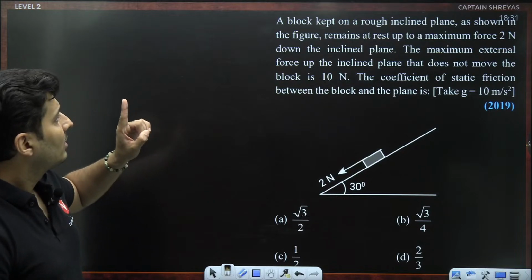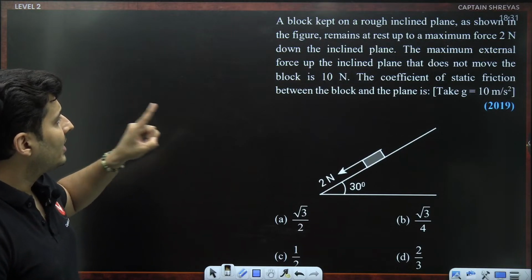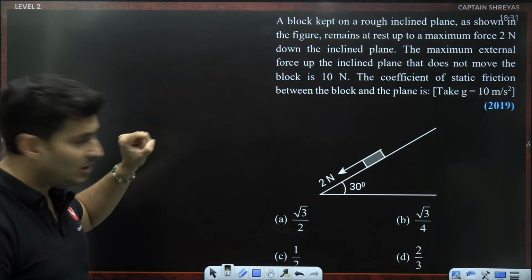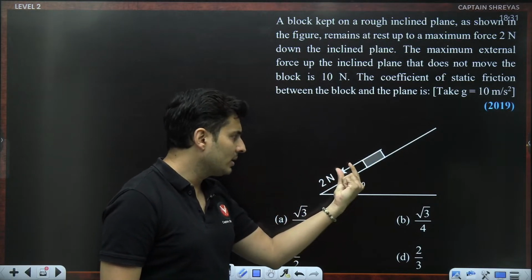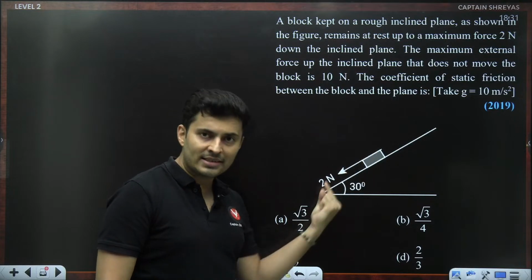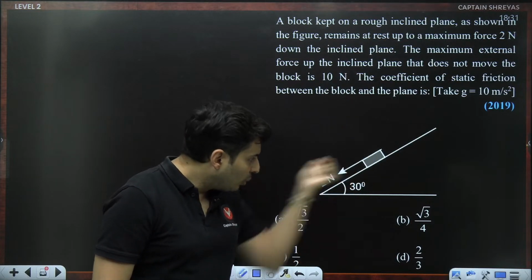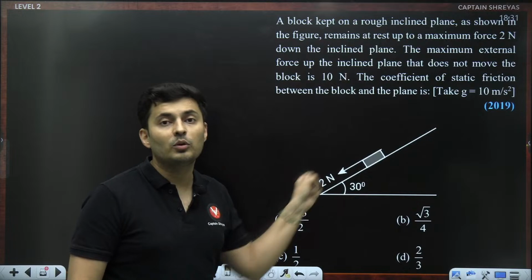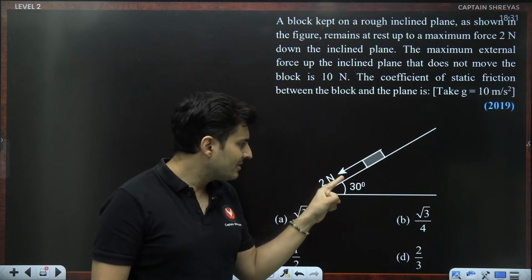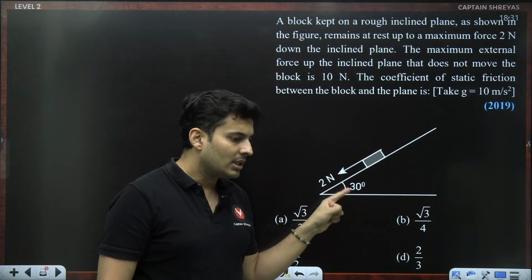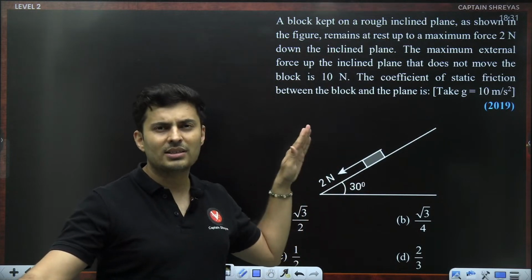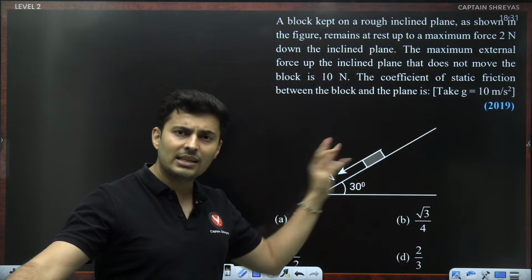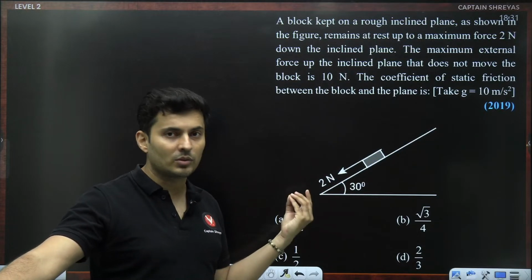The thing remains at rest for a maximum force of 2 Newton. That means this block, without this force, would not slide down. You need to pull it down with an additional force so that it slides. That means 30 degrees is lesser than the angle of repose, or the angle is not sufficiently high, so it is not sliding on its own. You need some additional force.